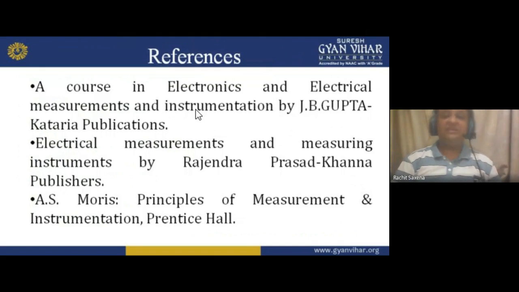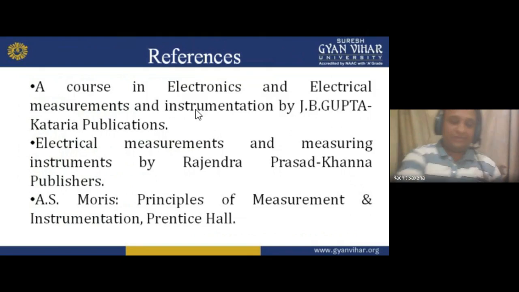Now these are the references from which I took some material, and you can also read them for your understanding. First is A Course in Electronic and Electrical Measurement and Instrumentation by J.B. Gupta, Kataria publication. It is a good book available in our library. Secondly, Electrical Measurement and Measuring Instrument by Rajendra Prasad, Khanna publisher, again a good book. Then A.S. Morris, Principles of Measurement and Instrumentation, Prentice Hall of India. That is a very good book in my view, and I took some material from it. You can also read it for better understanding.